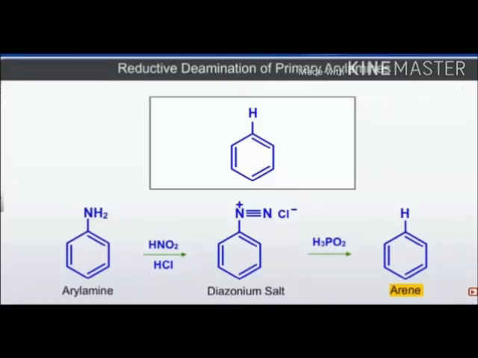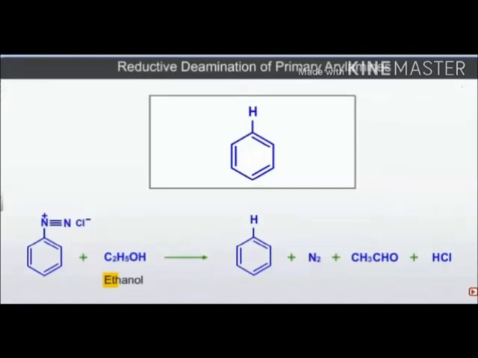How can we prepare arenes? If we have to prepare only the benzene ring, first we react aryl amine with HNO2 and HCl to form the diazonium salt. The diazonium salt on reaction with hypophosphorous acid, H3PO2, forms arene. This is the preparation of arenes. Another preparation of arene is by reaction with ethanol.